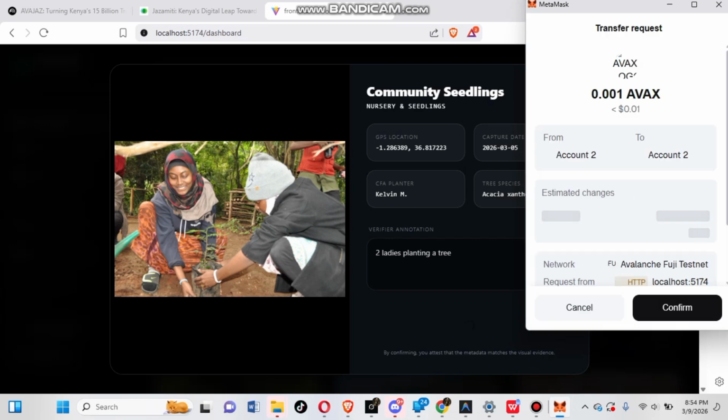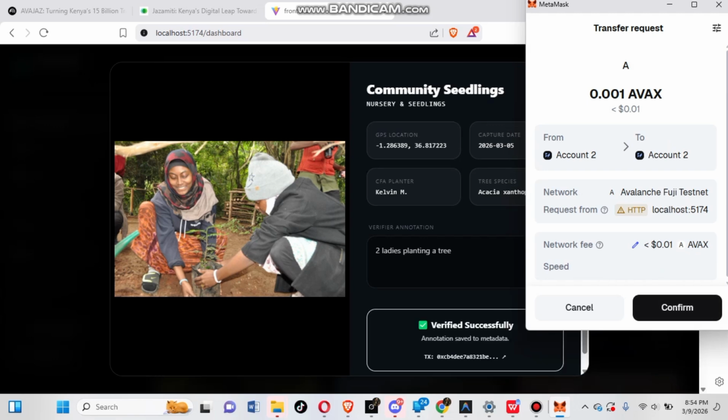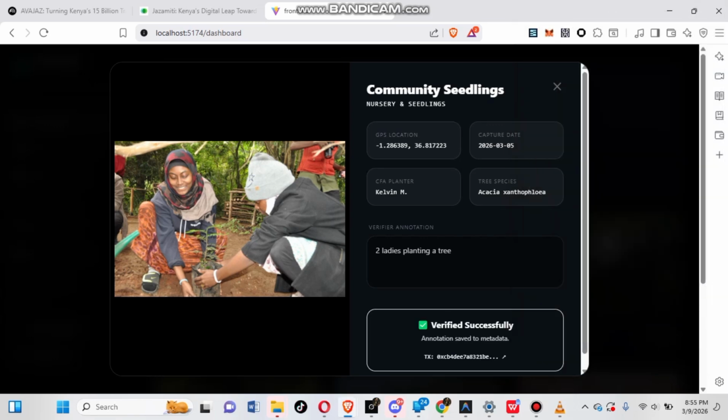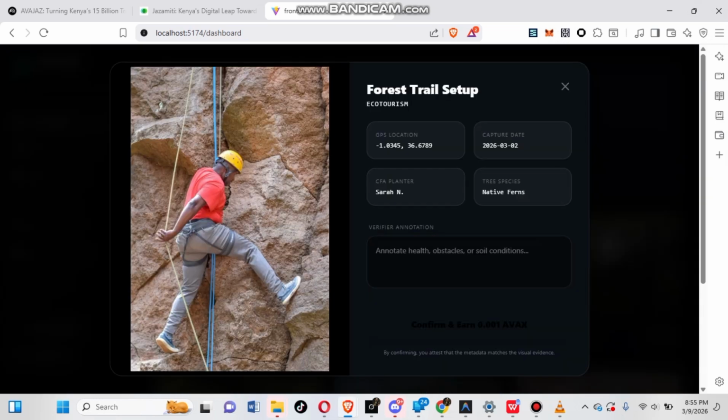Since my wallet is already connected, a confirmation message pops up. I confirm the transaction and the system records the verification and rewards the contributor. This is what we call gamification through verification. Users help verify real conservation activities, and in turn they earn rewards for contributing to environmental data validation.